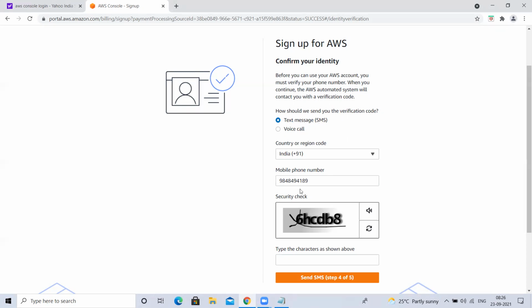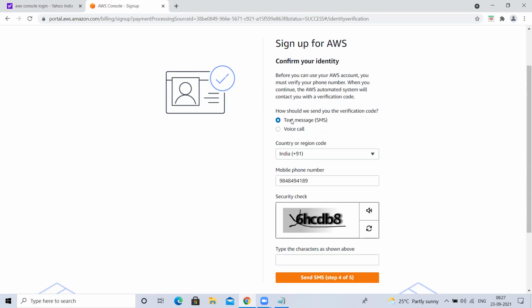Once you give that number here and confirm it, next time onwards, if AWS guys want to contact you, they will call you on this number. If you directly give the number, you can give any number, right? But just to validate whether it is a proper number or an invalid number, they want to check that it is a valid number and it is your number.